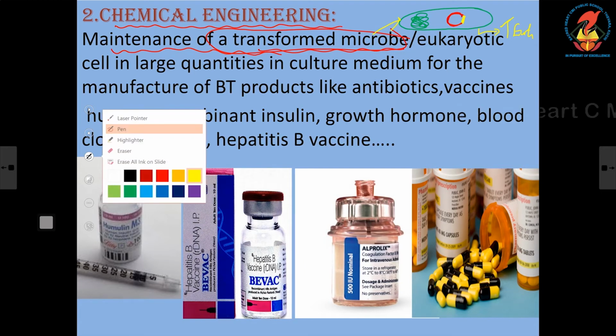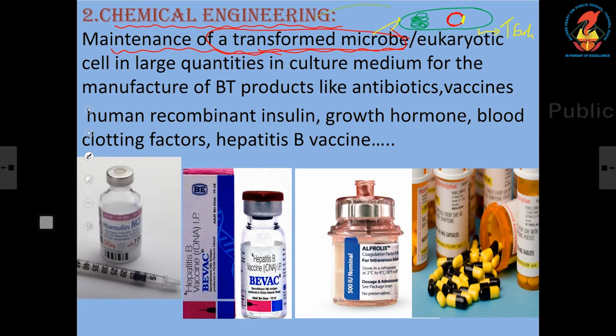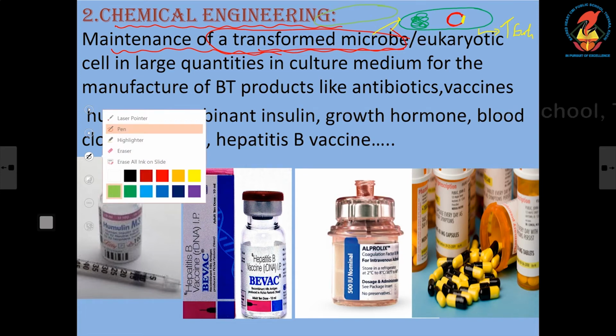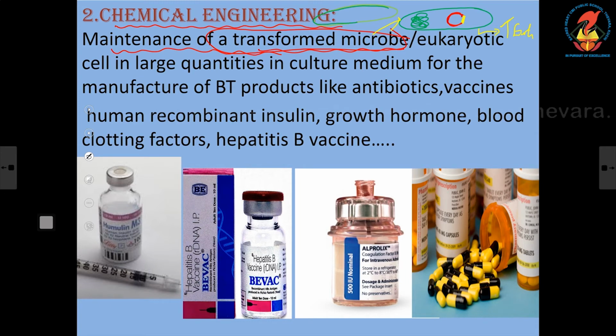A non-transformed microbe I will also draw side by side. Same structure, I will use the same colors. E. coli represented by an oval oblong structure in genetic engineering or biotechnology. Its own chromosomal DNA and plasmid DNA, and here look at the plasmid DNA, no insert. This is a non-transformant, and this is a transformant. I hope you identified this is a transformant, this is a non-transformant.